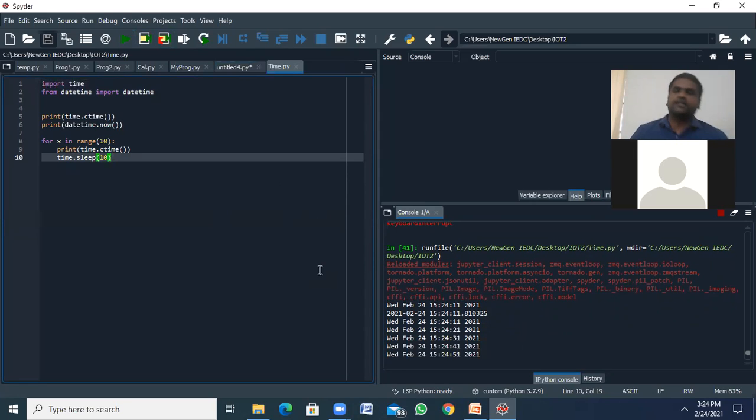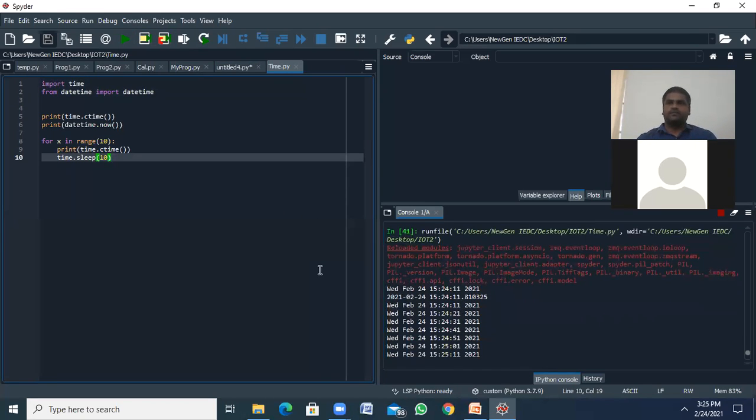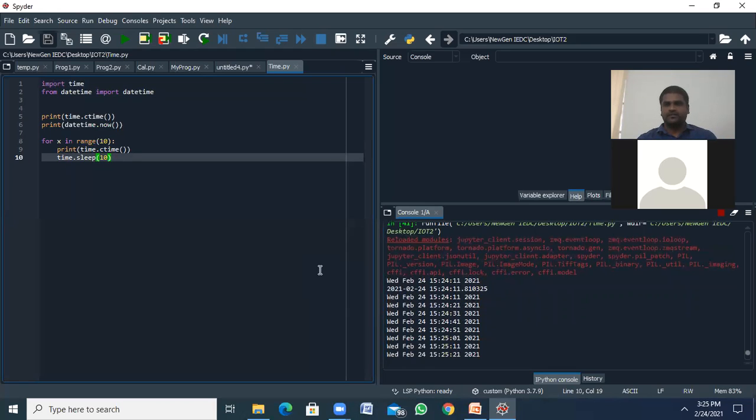Okay. And the next is the GPIO module. We'll discuss it after successful configuration of Raspberry Pi. Tomorrow we are going to set up Raspberry Pi first, followed by how we access the Raspberry Pi remotely from this laptop. I will explain. And on the last day, we are going to demonstrate some projects.